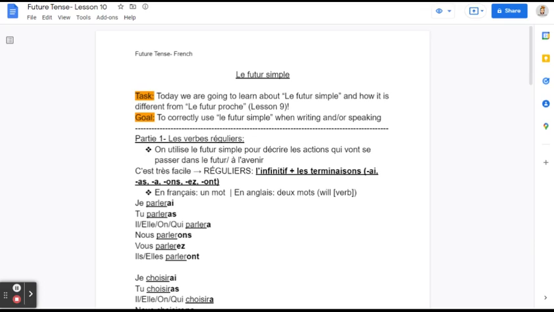So before we actually begin, I want to let you know that le futur simple in English is like I will. So for example, I will eat. And le futur proche, like we talked about in the last lesson, is I am going to. So I am going to eat. There's a big difference between saying I'm going to eat and I will eat.